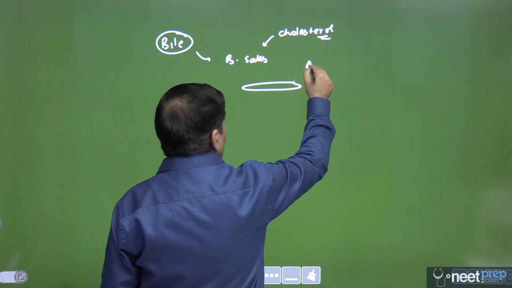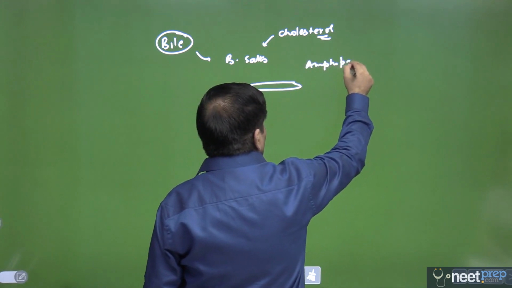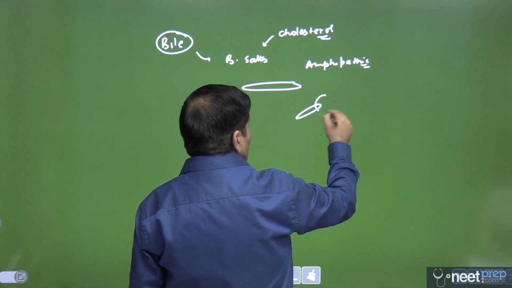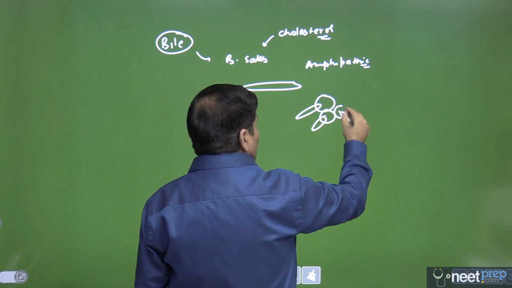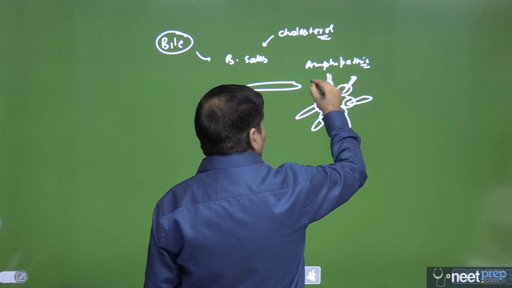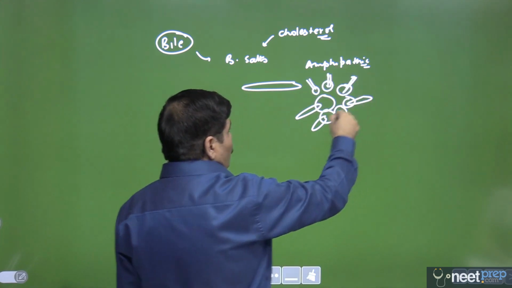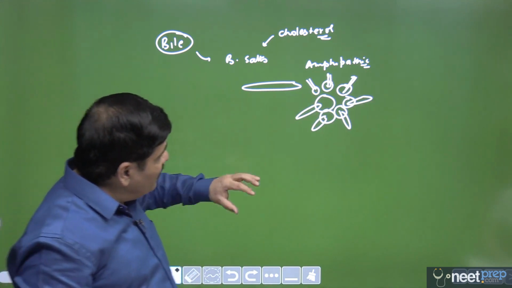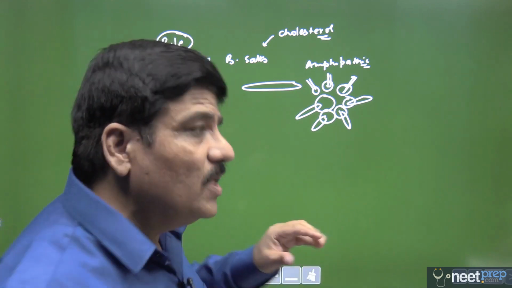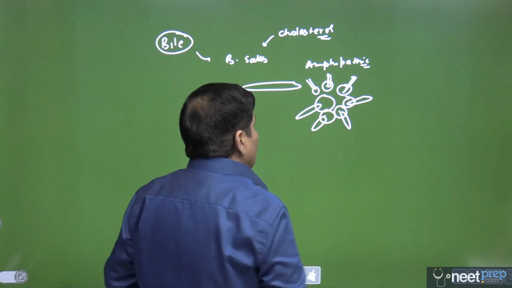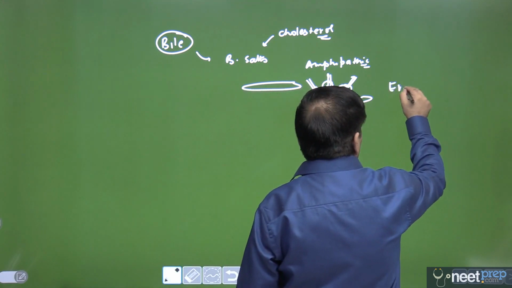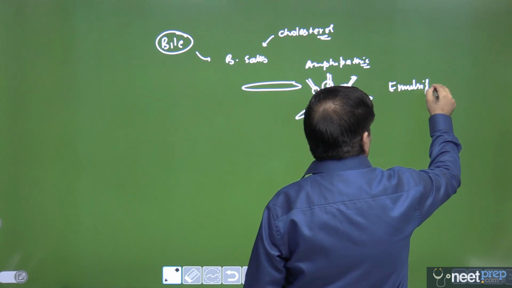Bile salts are amphipathic molecules. One end is hydrophilic, the other end is hydrophobic. So they can bind to the large fat globules on their hydrophobic end, and you must have seen this type of formation where one end is hydrophilic, the other end is hydrophobic, and then it actually breaks down the large fat globules into smaller fat globules. This increases the surface area for the lipases to act upon the smaller fat globules, and this process is called emulsification.